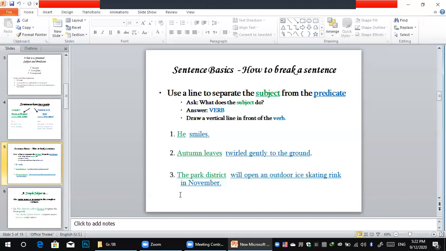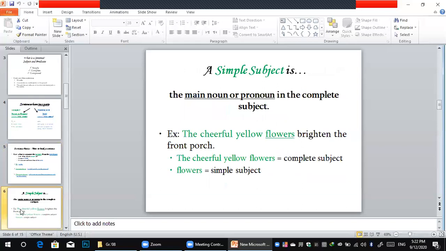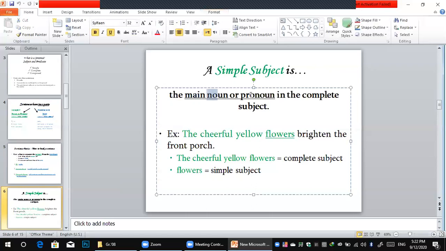So now I think it has become clear, and of course we have a lot of background about the subject from last years. So here, as we said before, the subject can be simple or complete or compound, and the predicate can be simple, complete or compound. Here, what does a simple subject mean? Simple: the main noun or pronoun. Try to focus on this part. The main noun or pronoun in the complete subject. So here the noun or pronoun is just one word.